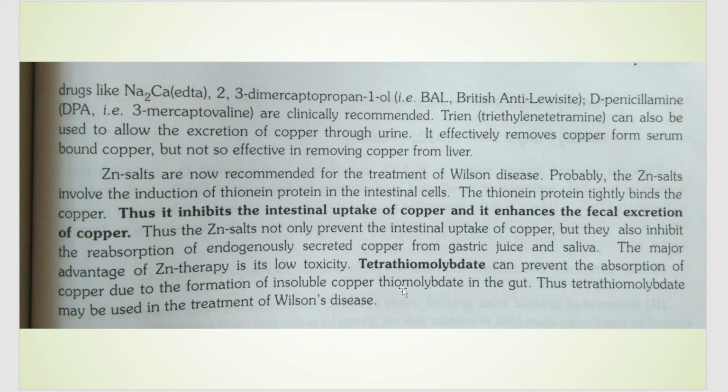One more way to prevent copper toxicity is by using tetrathiomolybdate. It can also prevent absorption of copper because it forms an insoluble copper thiomolybdate in the gut. Because of that complex formation, it prevents the absorption of copper. And zinc therapy is most probably preferred because it shows low toxicity. That is, side effects from zinc therapy are very low. Hence, that is preferred.